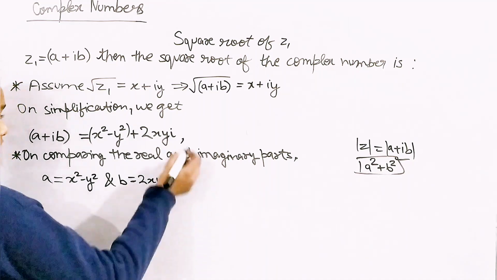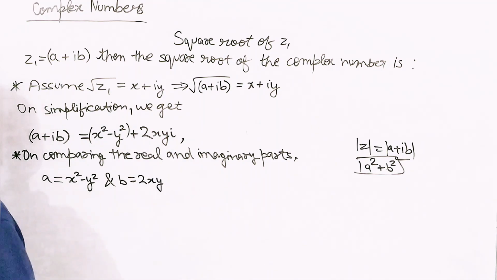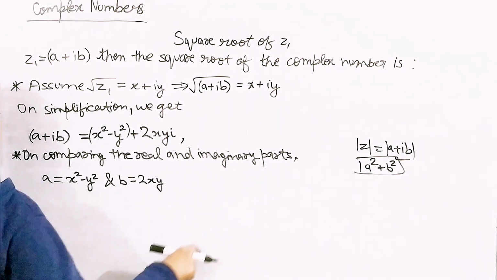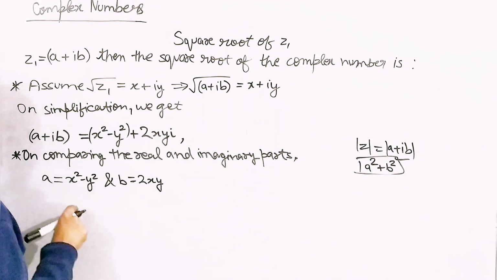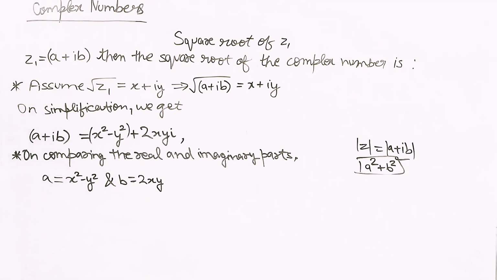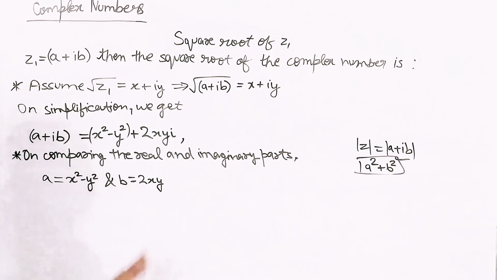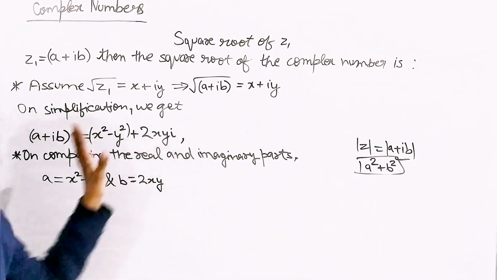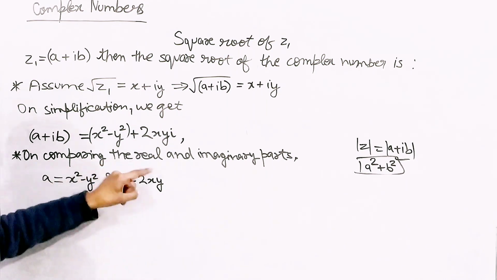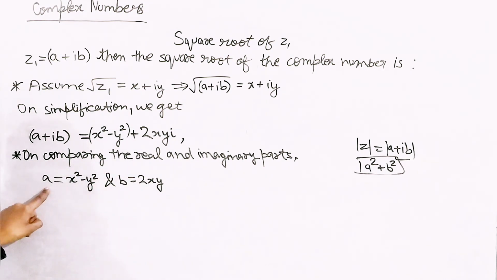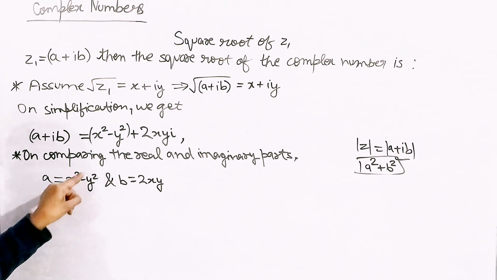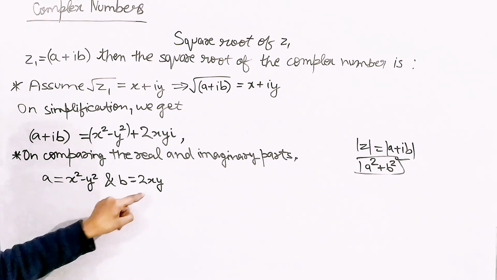Iota is not going to come here, as we're talking about the imaginary part. I have told you this a lot of times. So on comparing the real and imaginary parts of both sides, a is equal to x squared minus y squared, and b is equal to 2xy.